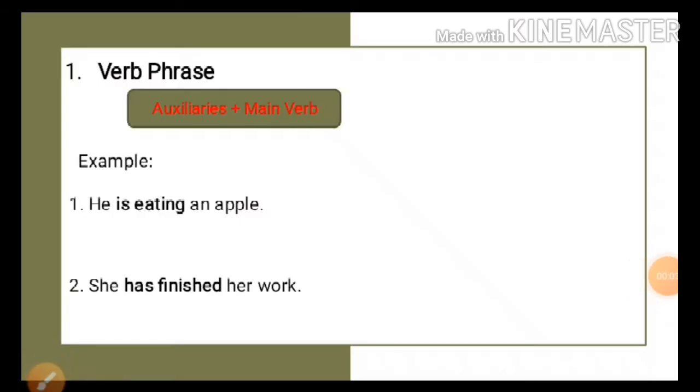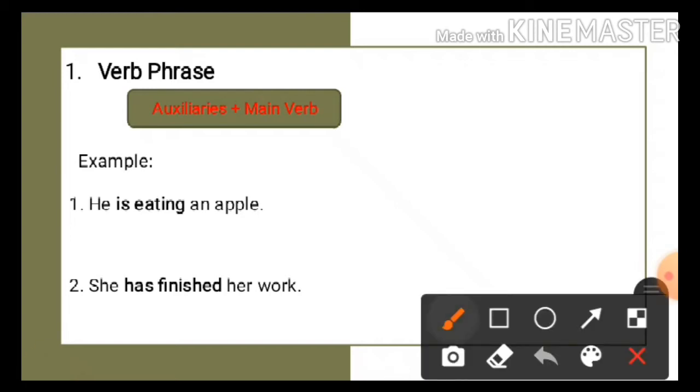Okay, the first type is verb phrase. What is a verb phrase? A verb phrase is a group of words that contains a main verb and auxiliaries or helping verbs. I think you already know about auxiliary or helping verbs.